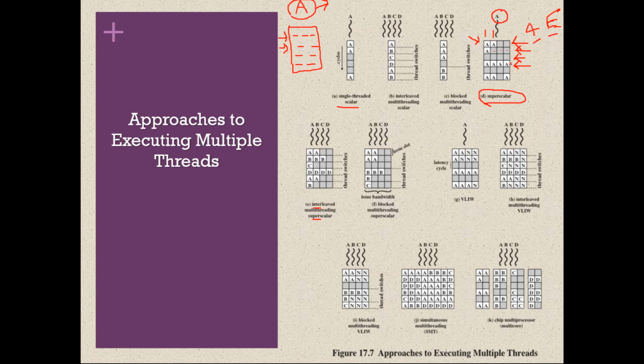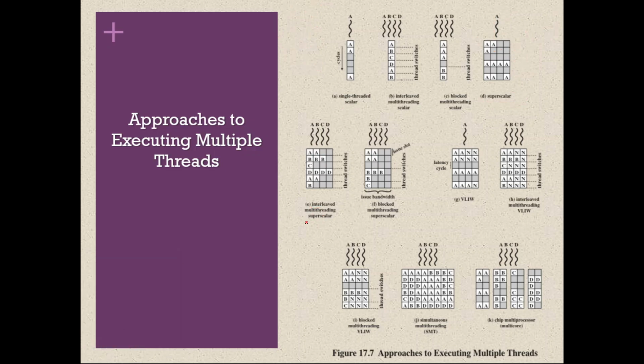Again during clock cycle 5, the processor is trying to pick up four independent instructions. It couldn't find any, so it got blocked. Again during clock cycle 6, it tries for four independent instructions and it got three independent instructions and it is executing. So this is superscalar with a single thread.